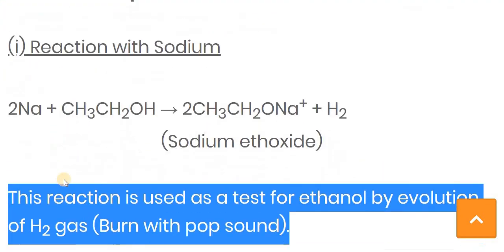In the first chemical reaction, ethanol reacts with sodium. The Na stands for sodium, and the two carbons make it ethane, and the OH means the alcohol group, so the name becomes ethane plus ol, that is, ethanol. Due to this reaction we get sodium ethoxide, and along with that hydrogen gas is released. This reaction is used as a test for ethanol by the evolution of hydrogen gas, and this hydrogen gas is confirmed by burning with a pop sound.